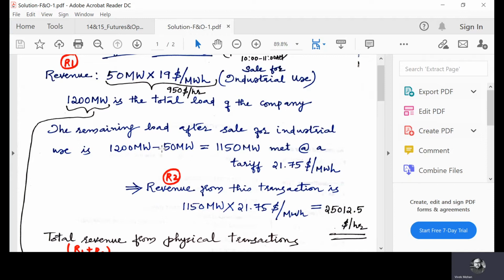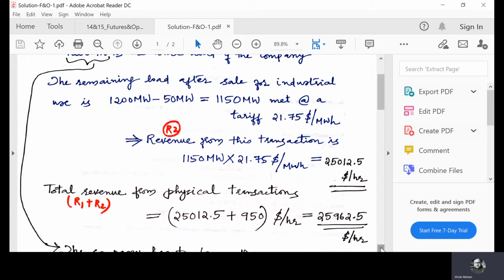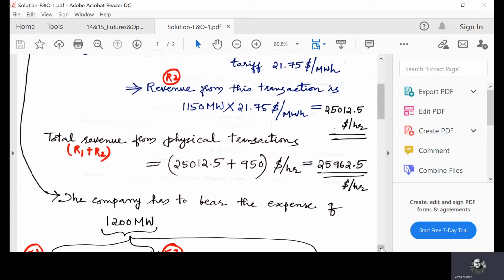So there are two parts for the revenue in the physical transactions. One is R1 from the long-term contract, and the second one is R2 from the consumers. It's not a contract; consumers purchase electricity at this particular tariff. Now the total demand is met: 1,150 plus 50 is 1,200. So the total revenue is now $25,962.5 per hour. We take the sum of these two revenues to get the total revenue.